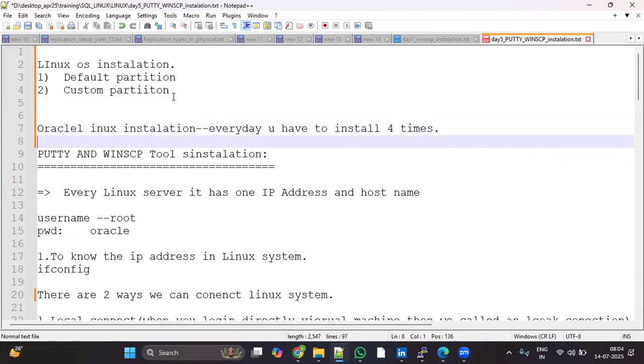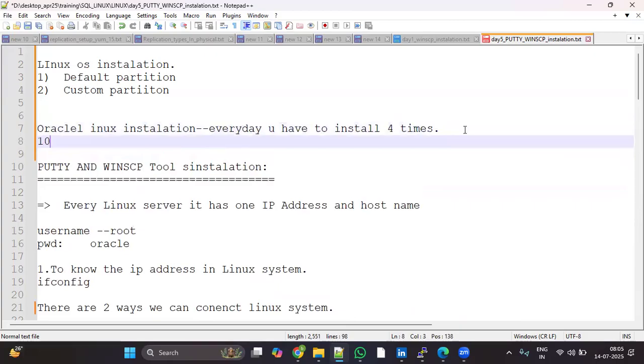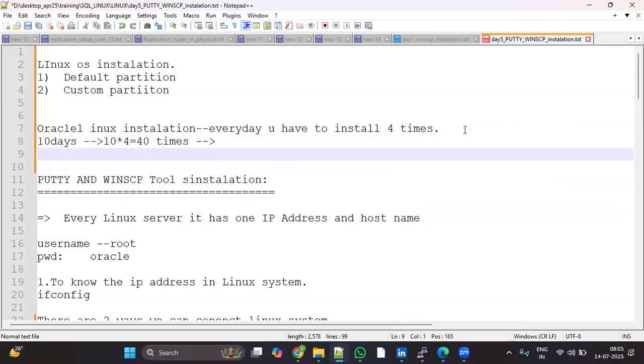You can install one machine, shut it down, remove that machine, then create another machine and install again. Like this, you have to practice four times every day. If you practice for 10 days, every day four times, 10 into 4, so 40 times, then anytime you can install the Oracle Linux operating system.